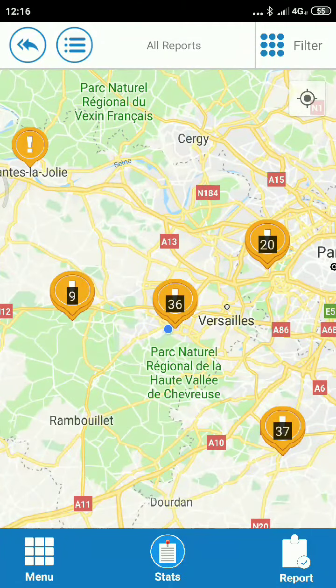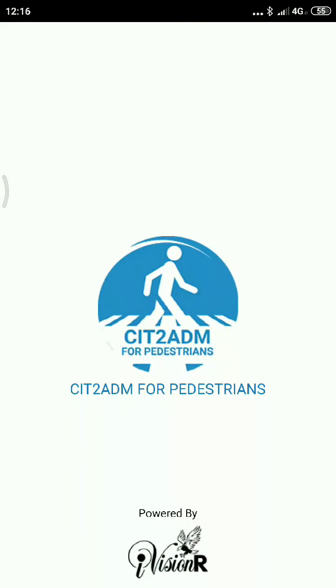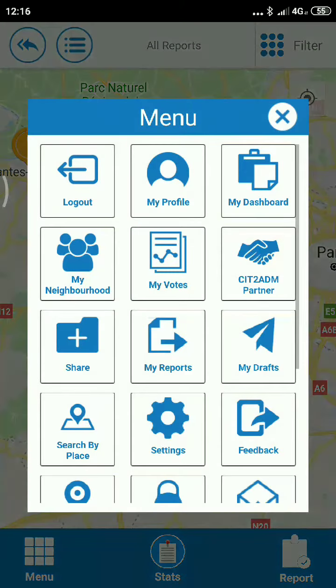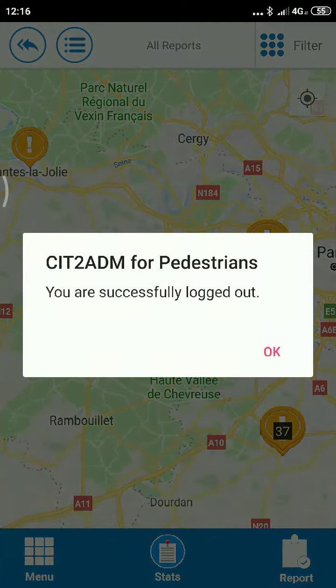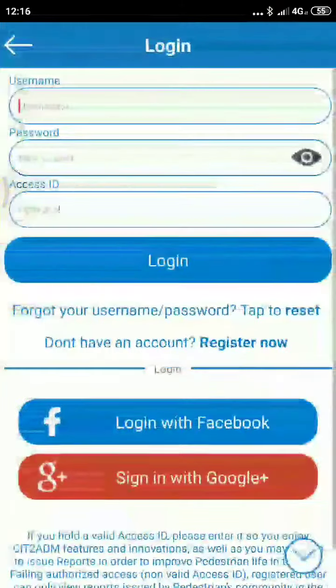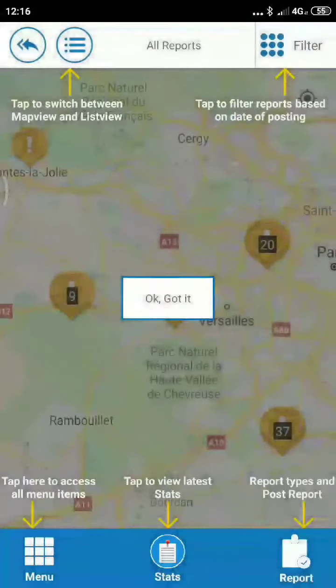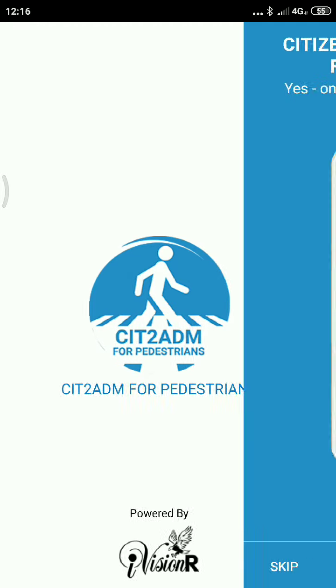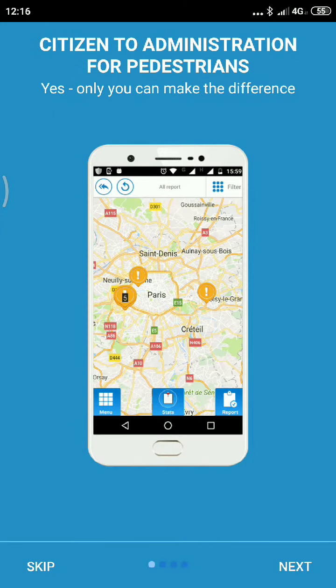So this is the dashboard. Let me start from the beginning. CIT2ADM for Pedestrian, Citizen to Administration. So you come up to the dashboard. Let me log out because I was logged in. Okay, and now I start from the beginning. So this is the menu, Citizen for Administration.